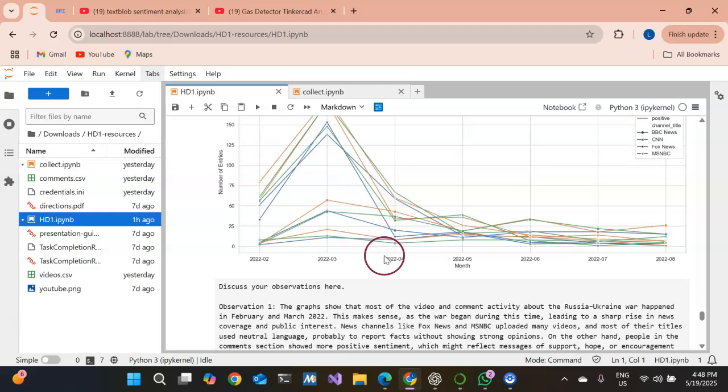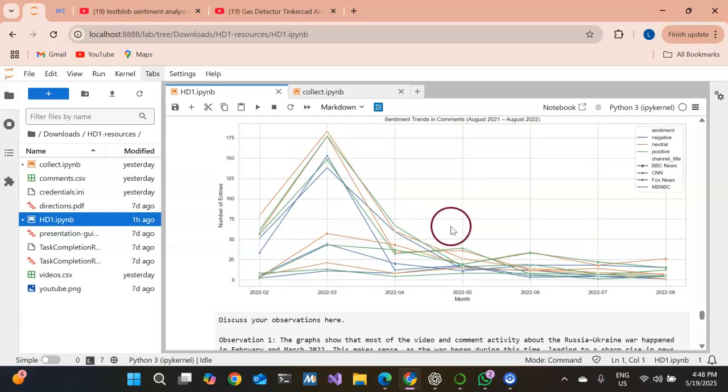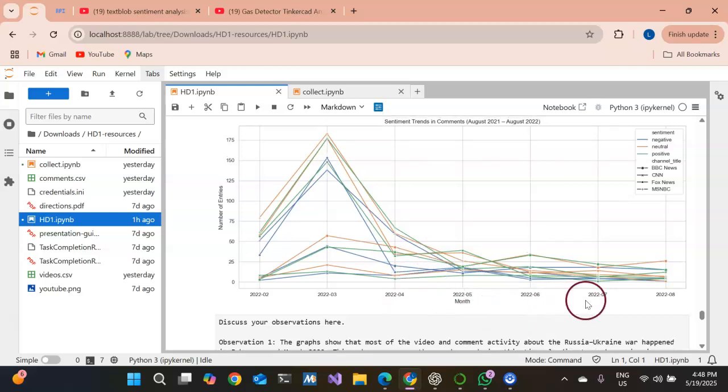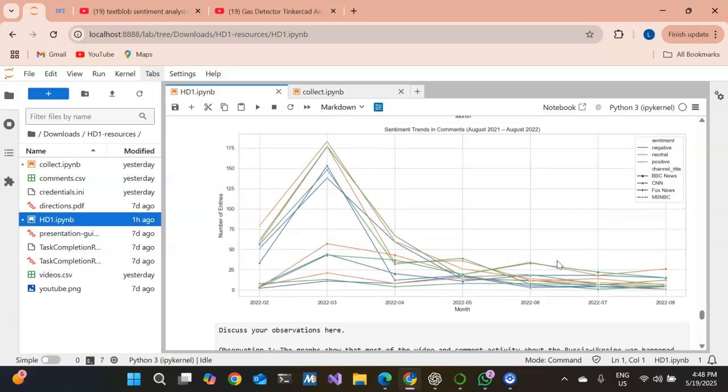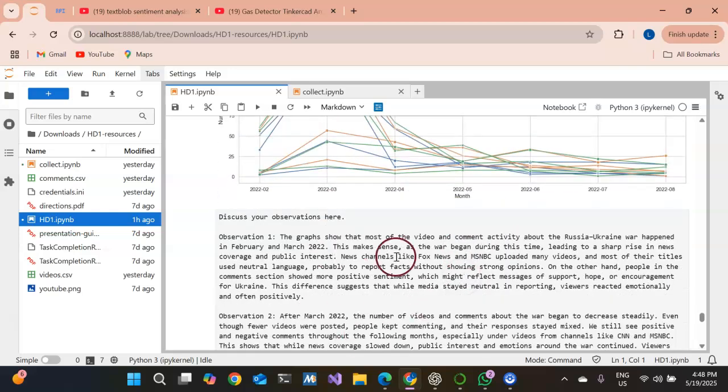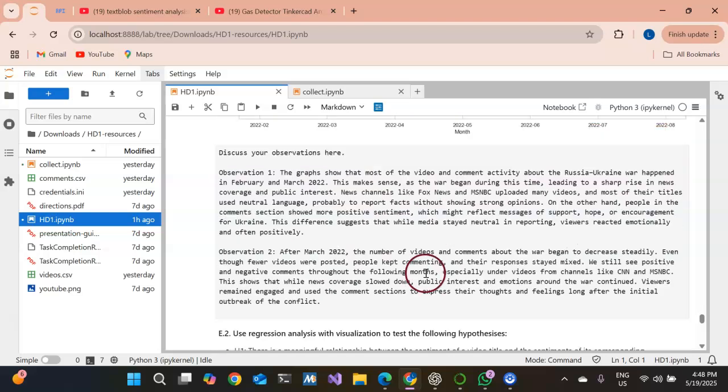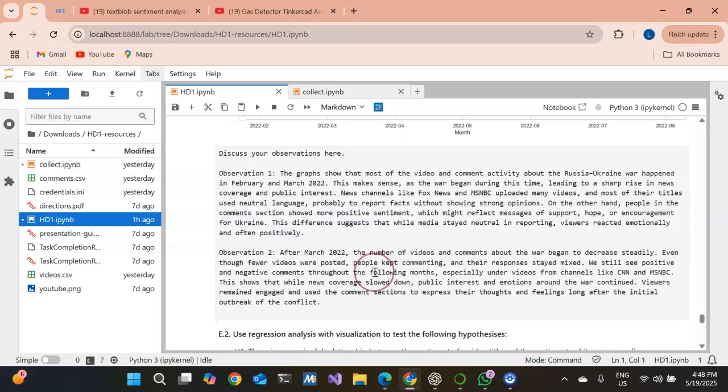This could mean that people were showing support for Ukraine, sharing hope, or expressing encouragement. I also noticed a consistent level of negative sentiment in the comments, especially from April to August 2022, perhaps reflecting disagreement with political action, or maybe because of the media coverage. And here's the written description, with observations about these two graphs.